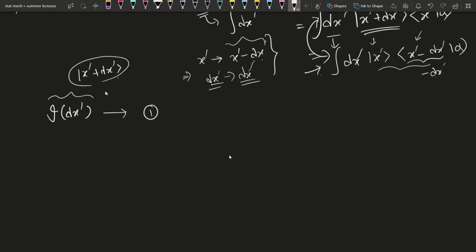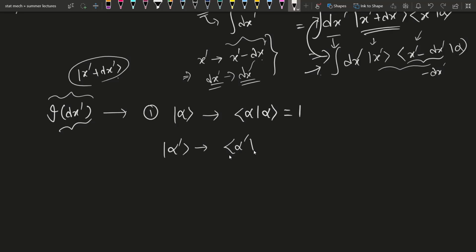That means if a state, suppose alpha, is normalized initially, before the operation of this thing, that means the product alpha alpha is equal to 1, then after the operation of this operator on alpha, we'll get suppose alpha dash, and this alpha dash will also be normalized, because its operation is only to translate in space and do nothing else.